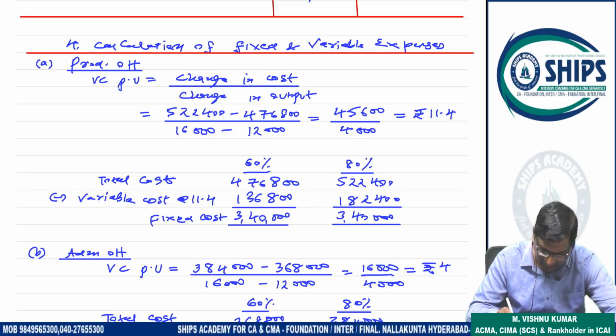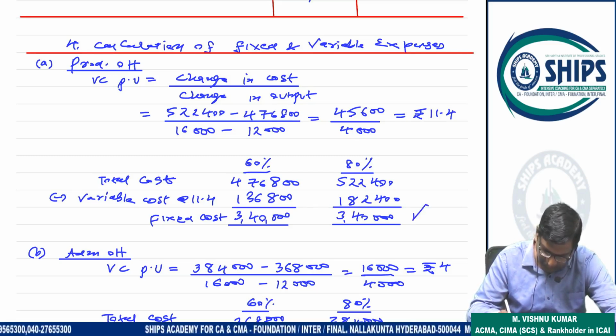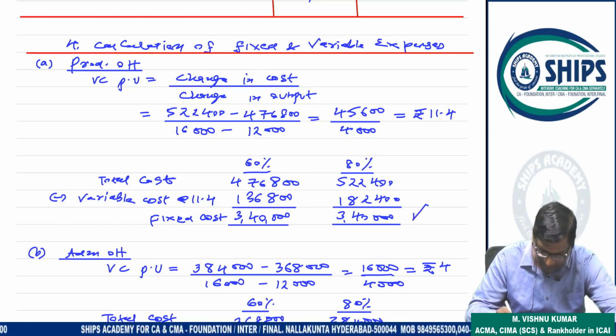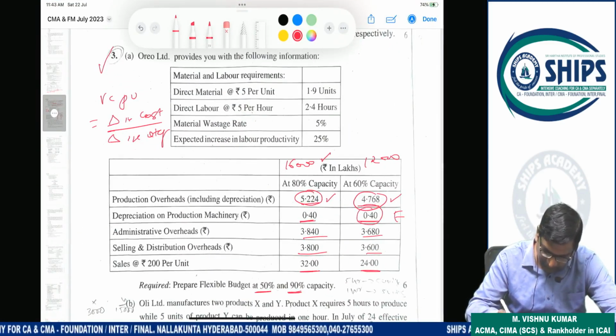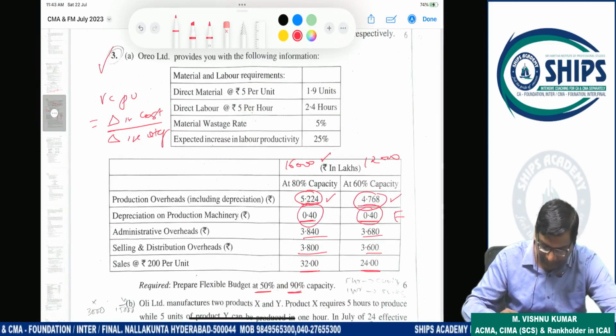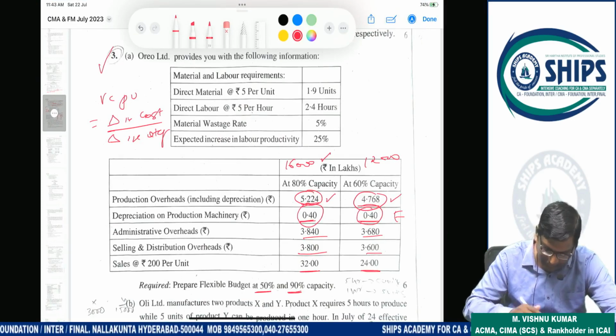Variable we have already taken, so now we need fixed, which is 340. Depreciation is also given as fixed cost, and since it relates to production, it is also included in production.